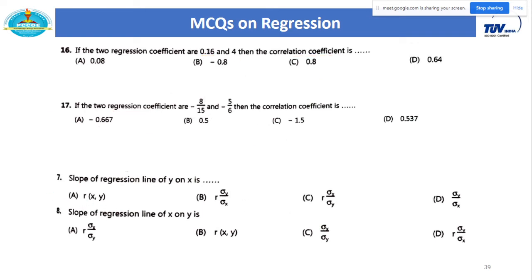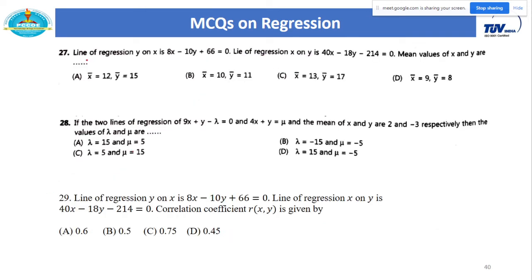Next is, okay, I will skip these simple examples. Line of regression y on x. So this line is y on x, and the line of regression x on y. So this line is x on y, and we have to calculate the mean values of x and y. Point of intersection. Just solve these two equations as simultaneous equations directly on a calculator. As we know, our point x bar, y bar is the mean values of x and y. From the previous slide, in remark 7, this x bar, y bar satisfies the lines of regression.